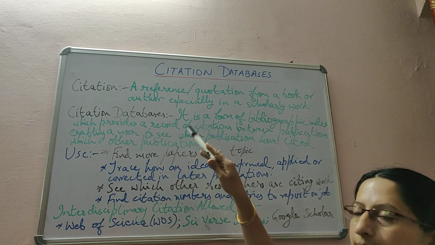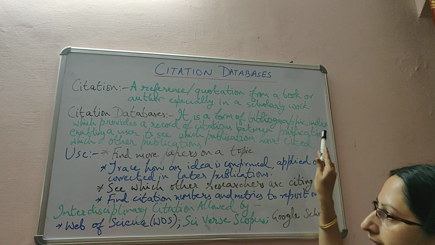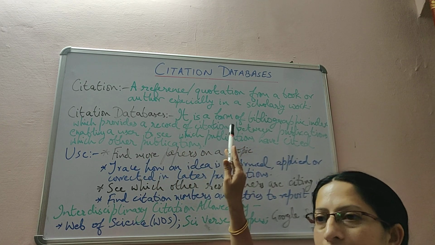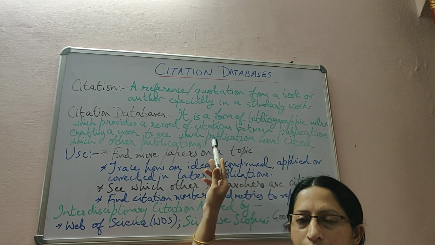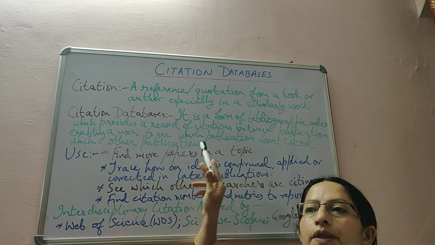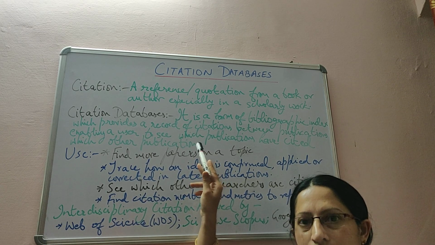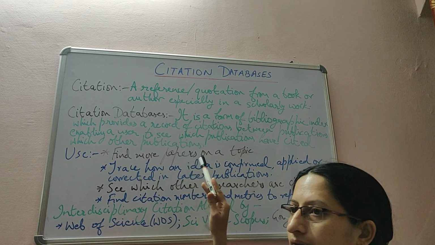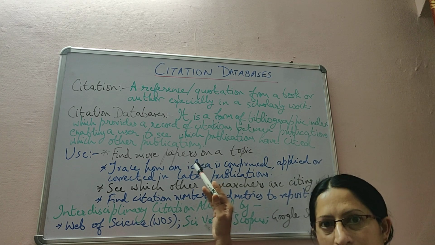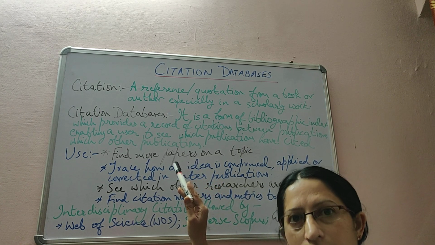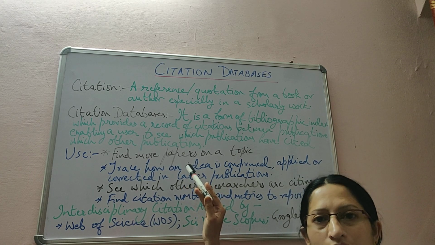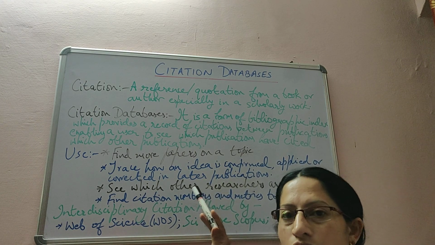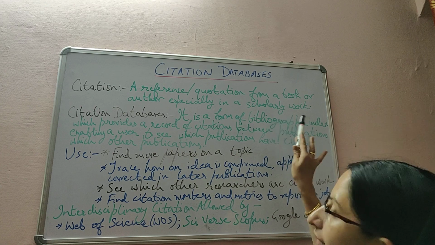So we can understand this better. It is a form of bibliographic index which provides a record of citations. A bibliographic index is like the index or bibliography we provide at the back of a book, which gives you the total number of authors whose citations you have taken. Also in the index we put some tables or formulas used, and other data which we have used, or some tables which we have formed on our own. All those we put in the index. So this is a bibliographic index.